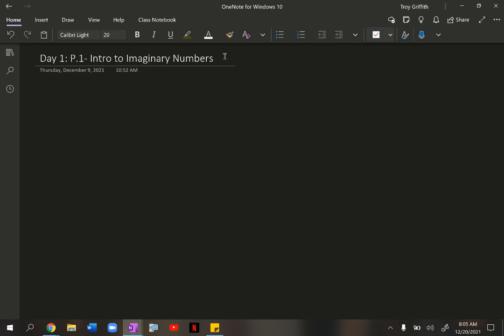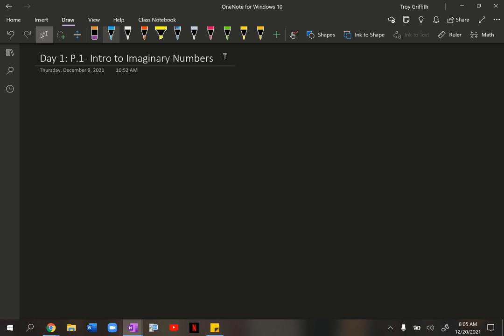First question, when you hear imaginary numbers, let's talk first about where do they come from? Okay, so where do imaginary numbers come from? All right, so imaginary numbers, maybe you've heard of these before. Imaginary numbers come from when we take the square root of negative numbers, okay?